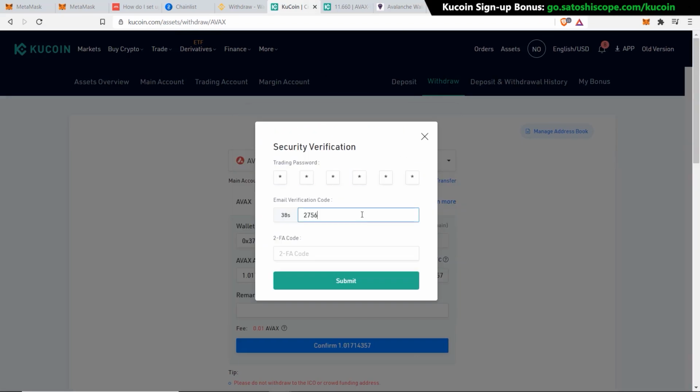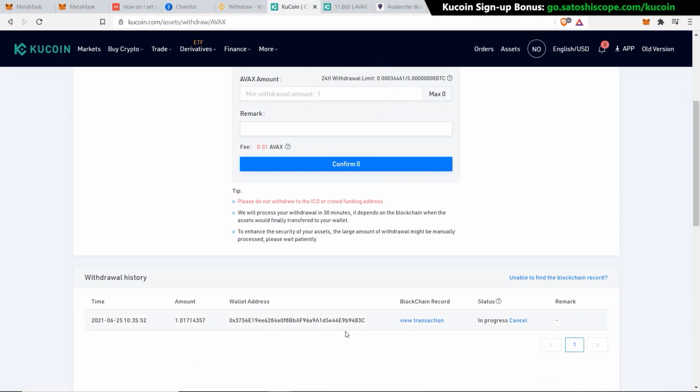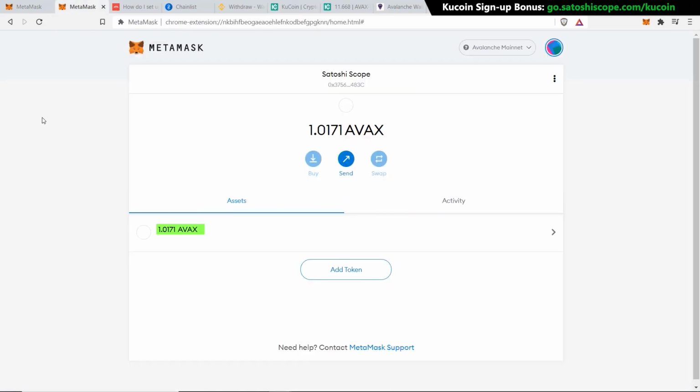Put in all my verification codes and then submit. That's it. My transaction has now gone through. I just wait a minute or two and the 1.017 AVAX should arrive into my MetaMask account. And there it is. It's only been less than a minute and my correct amount of AVAX has arrived to my MetaMask account.